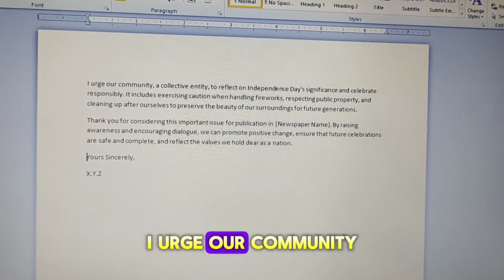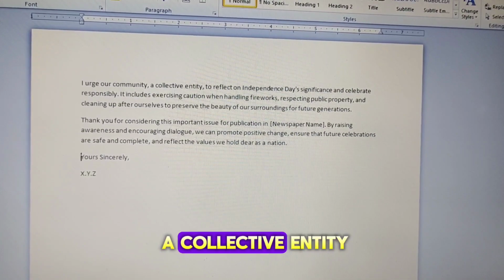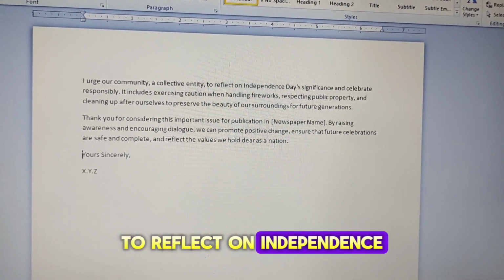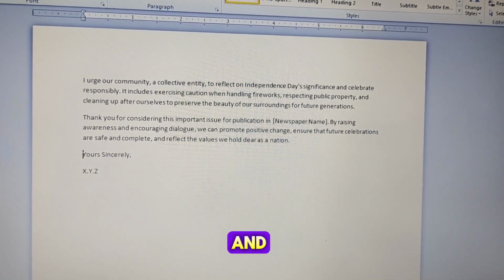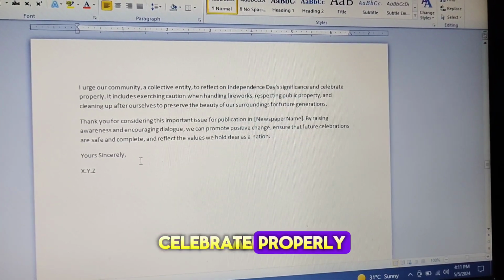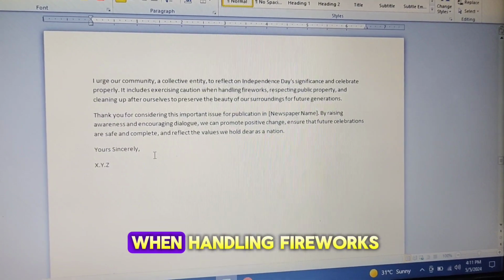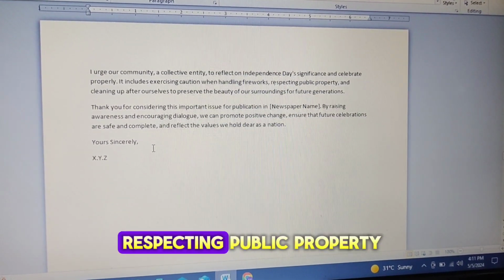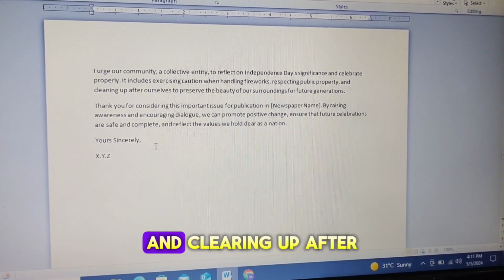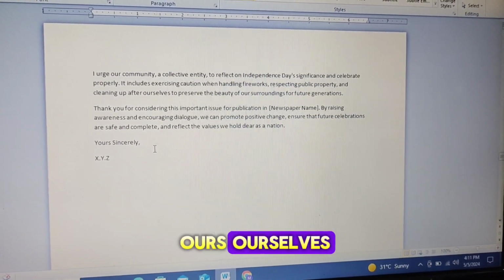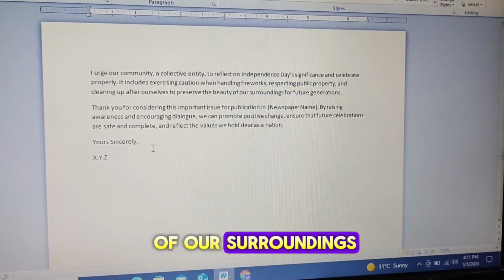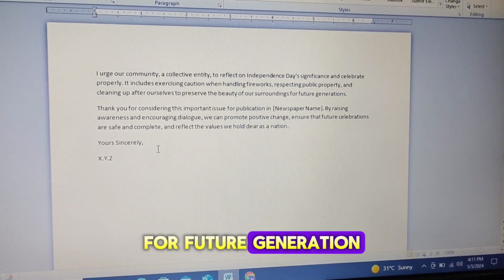I urge our community, a collective entity, to reflect on Independence Day's significance and celebrate properly. It includes exercising caution when handling fireworks, respecting public property, and clearing up after ourselves to preserve the beauty of our surroundings for future generations.